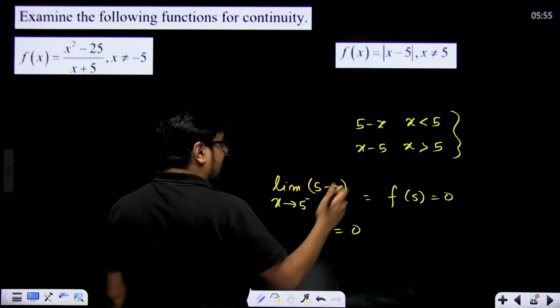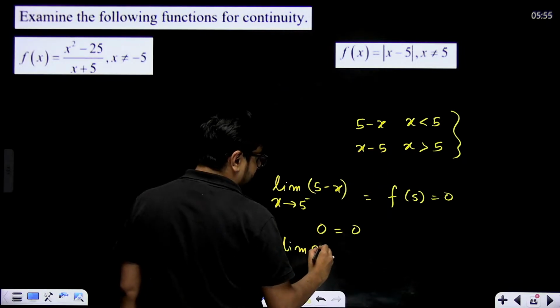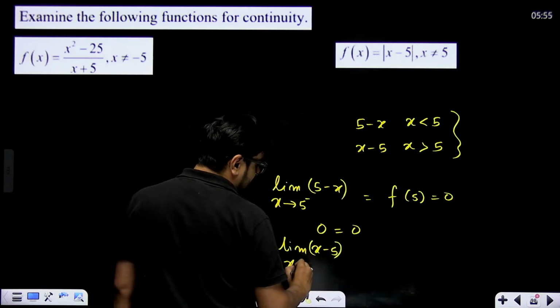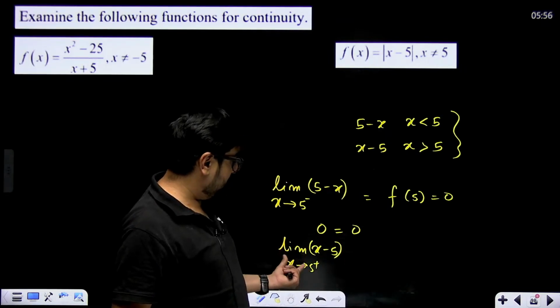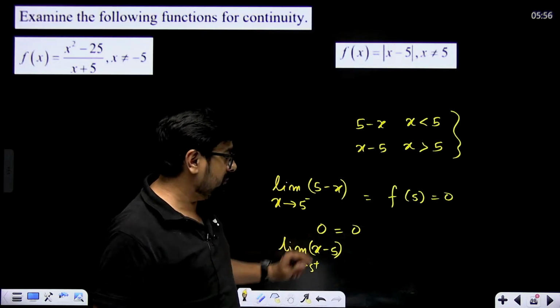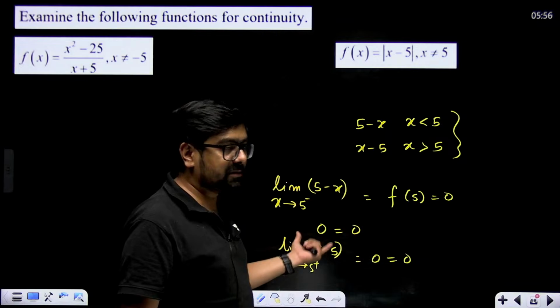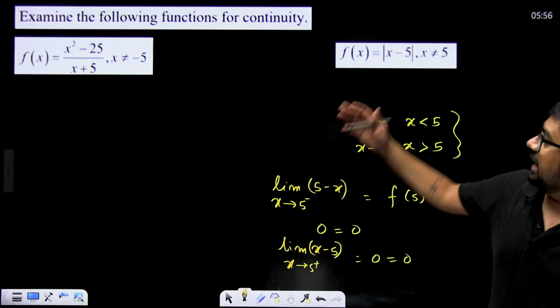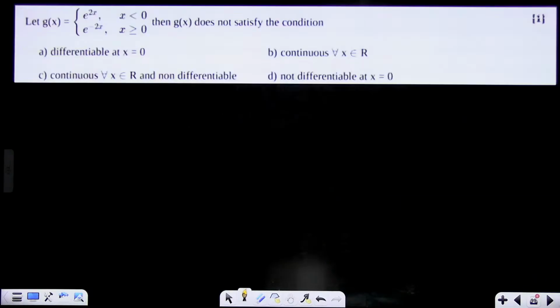When x is greater than 5, the function will be x minus 5, with x tending to 5 plus, that means ahead of 5. The limit will become 0. The function's value will also come out to be 0 at 5. So this function is continuous at 5 and throughout its domain. It is always a continuous function. Okay, differentiability.